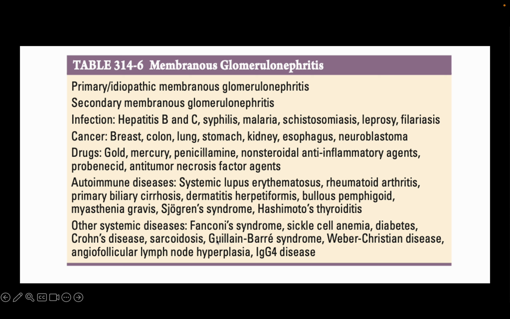So sarcoidosis is a possibility. These are all possibilities. IgG4 is one cause that can cause membranous nephropathy. IgG4, rheumatoid arthritis, PBC and Sjogren's are the conditions that can cause membranous nephropathy.